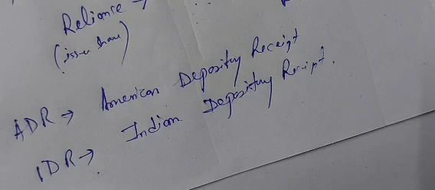So here what is happening? An Indian investor is ready to invest in the foreign company, but does not want to trade in the foreign stock market. So the foreign company issues IDR. This could be traded in the Indian stock market, and the price of the IDR will be determined by the performance of the foreign company and the performance of the Indian stock market.